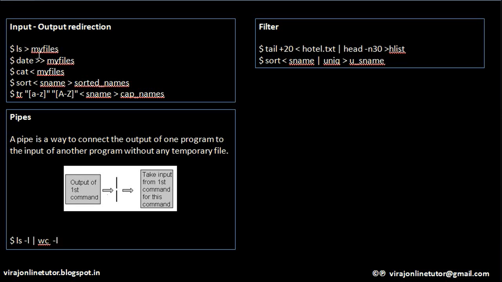And please notice carefully, I just have a single greater than sign here. That means every time I run this ls and it gets its output, it will overwrite the contents of myfiles. So a single greater than sign means I am expecting the output of this command to overwrite the contents of myfiles every time I run this command.